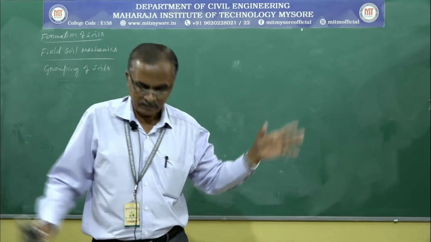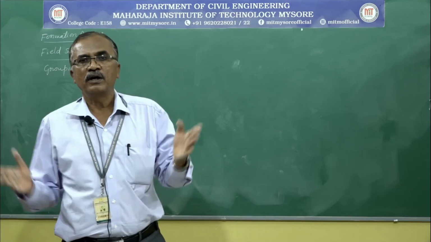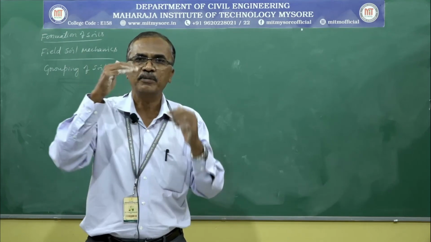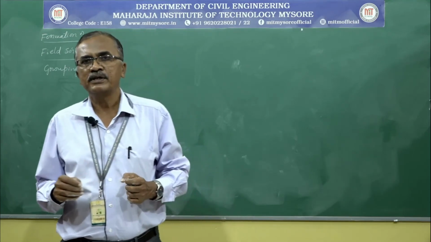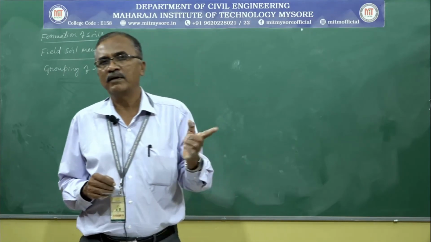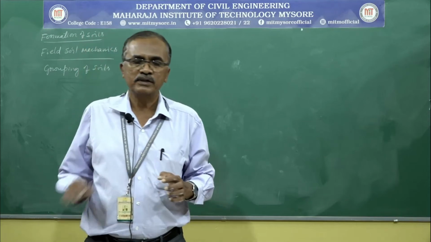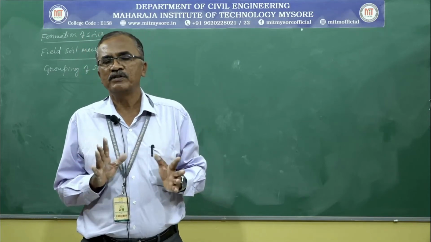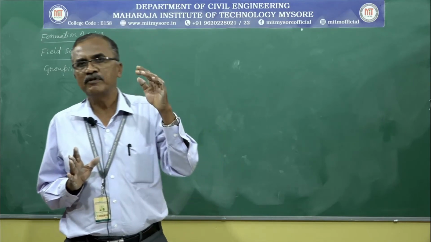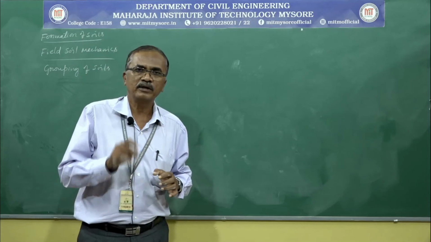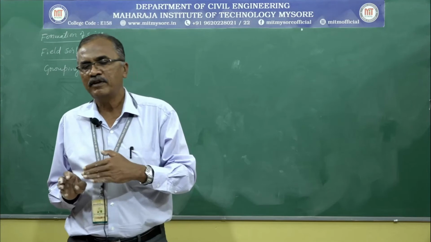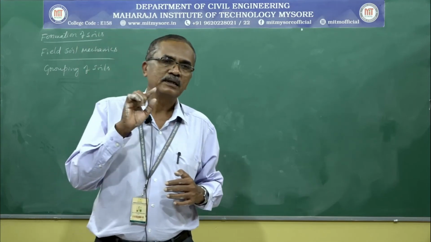There itself we grouped the soil particles above 75 micron as coarse grained soil, and soil particles below 75 micron as fine grained soil. The coarse grained soils are further grouped as gravel and sand. Particles ranging between 80 millimeter to 4.75 millimeter are called gravelly soil, and particles ranging between 4.75 millimeter to 75 micron are named sand, and particles smaller than 75 micron are named silt and clay.